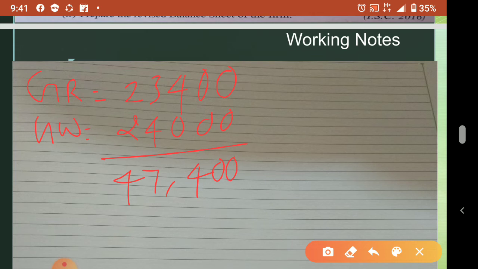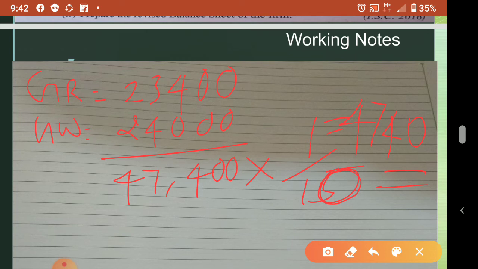So what is the sacrifice or gain? 1 by 5, 1 by 5. So you calculate 1 by 5 of this, sorry, not 1 by 5, 1 by 10. So of 47,400, 1 by 10 will be 4740. So who is gaining? Both of them 1 by 10 only, so no need to calculate again. Pooja is gaining. So Pooja's account debit to Divya's account will come for these two items.